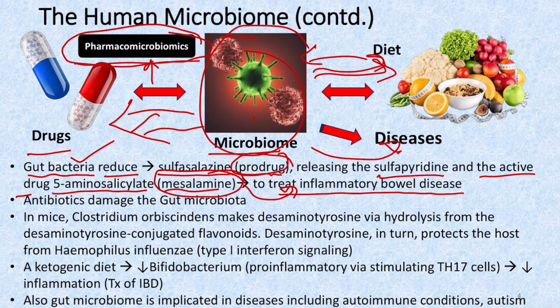So this is one example where the gut bacteria act on the drugs, so there is an influence of the microbiome on the drugs. And now we have several antibiotics and non-antibiotics which damage the gut microbiota. So this is an example where the drugs are acting on the microbiome.